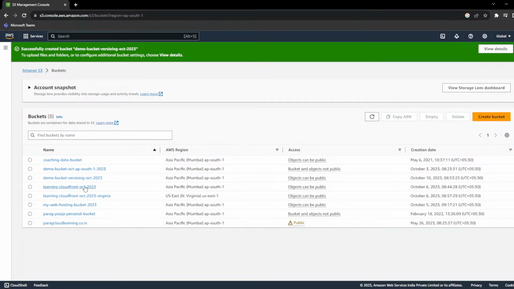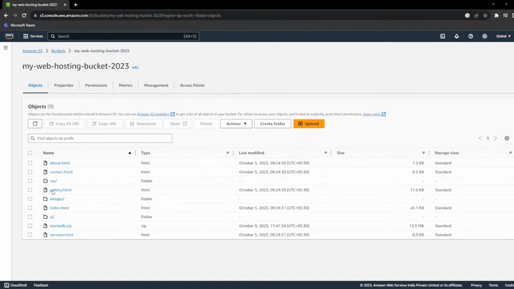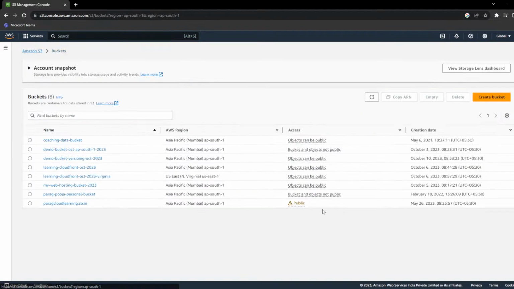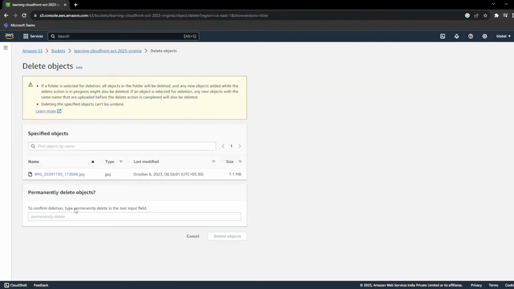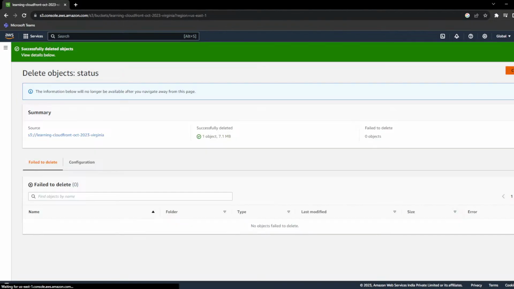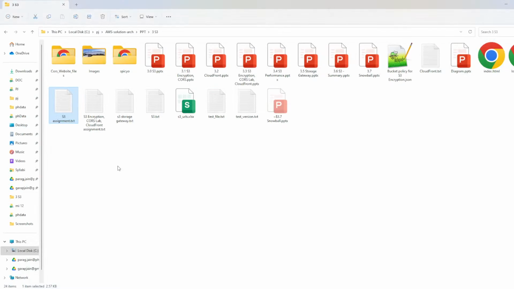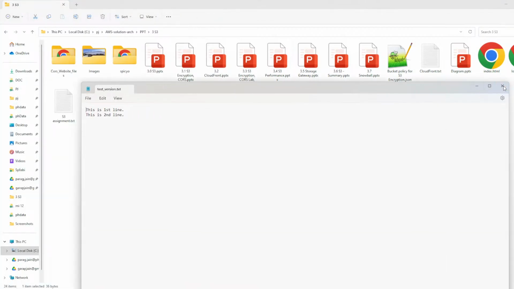Let's check it out. So this is my bucket which was publicly open. Let me delete everything and I will show you. So this is empty right now. Let's create a small test file.